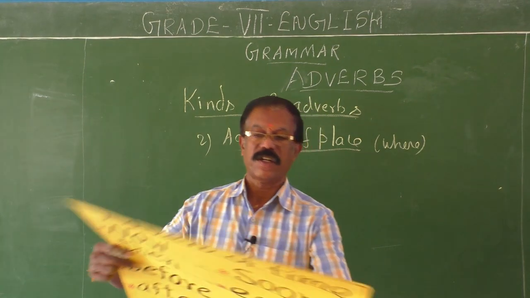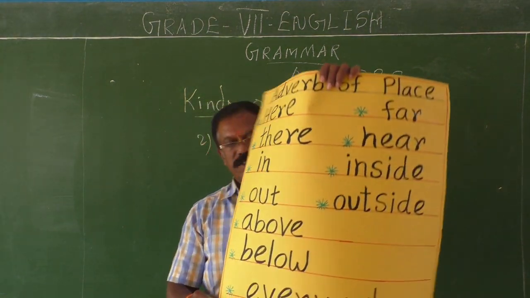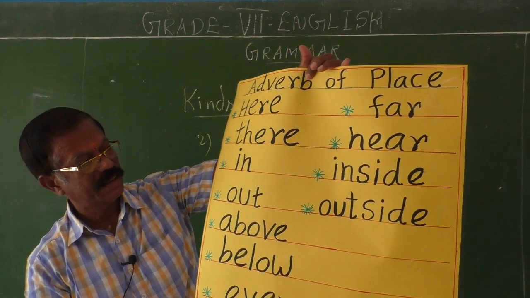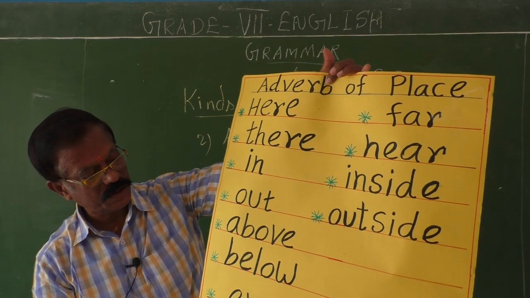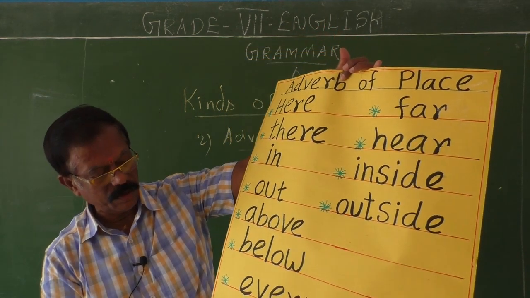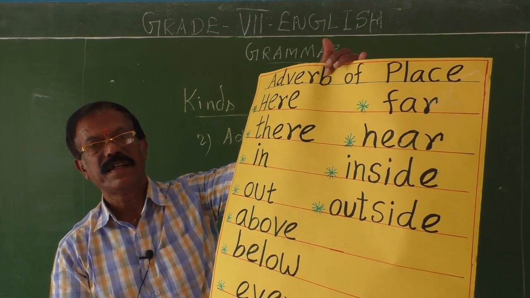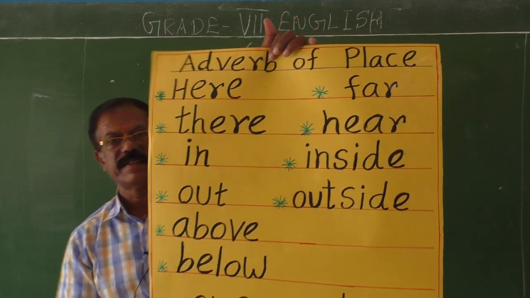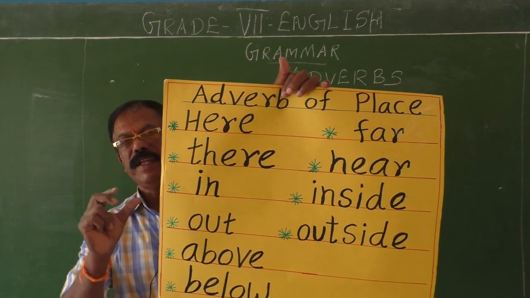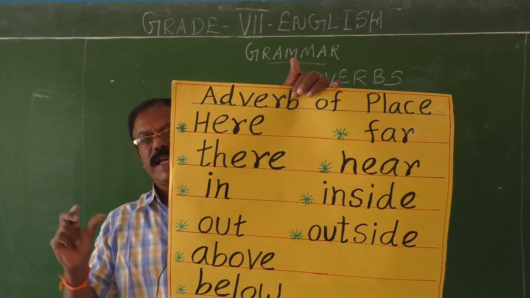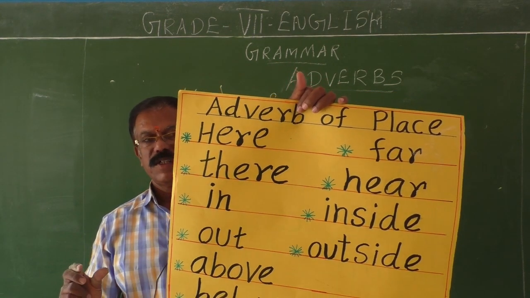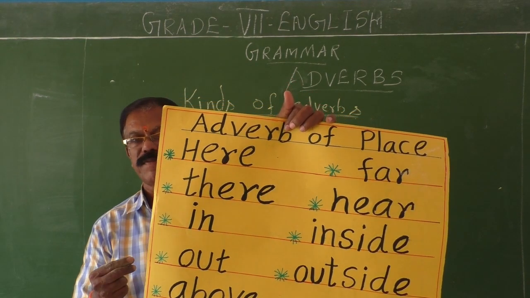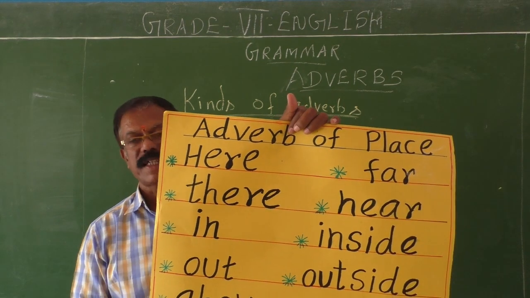See, I will show you the list of adverbs of place. First, go through the chart, children. Adverb of place: here, there, in, out, above, below, far, near, inside, outside, and everywhere. I have given here a brief list of adverbs of place. But we have plenty of adverbs of place. So you just note down all adverbs of place in your classwork and try to frame sentences of your own using all these adverbs.